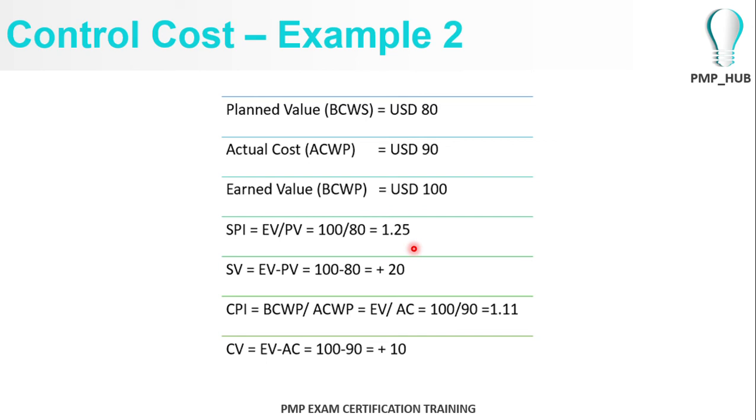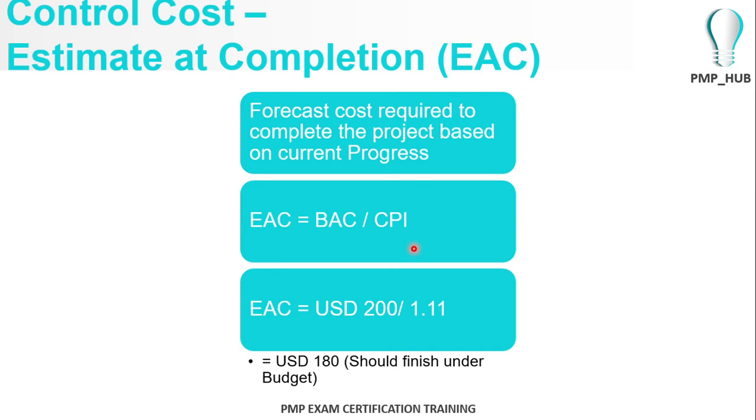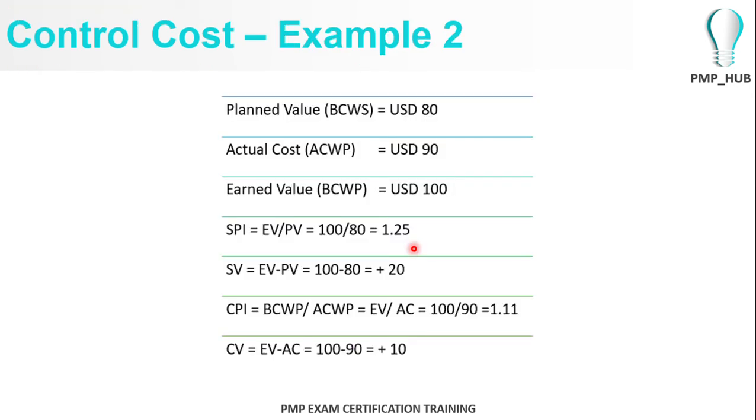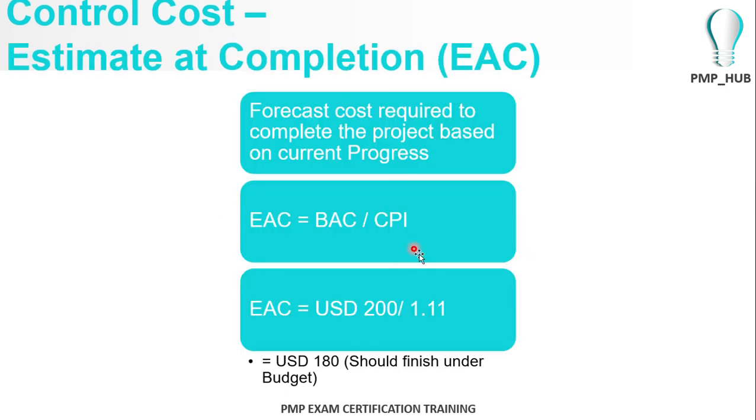Sometimes you might be asked to predict how long it will take to finish the project. Of course, you can forecast how much cost will be incurred at the end of the project. It's like the gradient of the graph. So you have the budget at completion of $200. We estimated the entire project to end at $200.